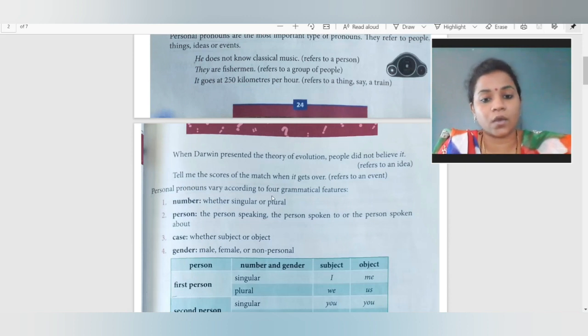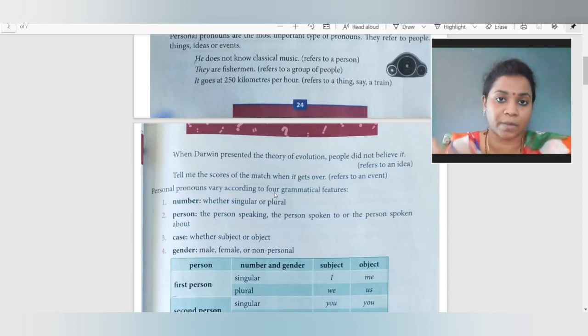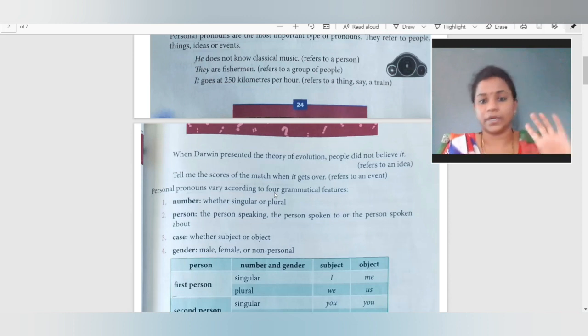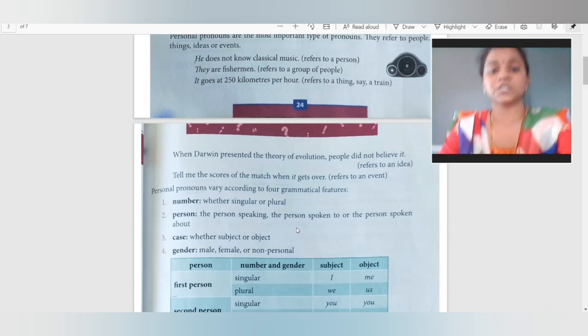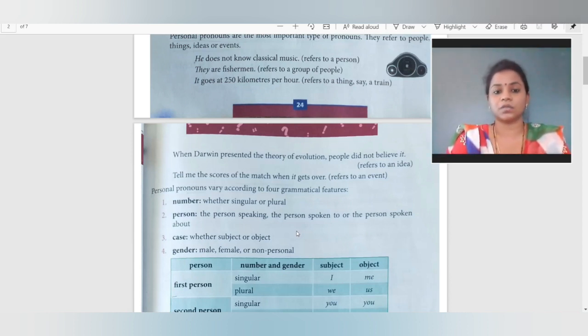Personal pronouns vary according to four grammatical features. Now, in personal pronoun itself, there are four grammatical features, which are number, first one, person, case, and gender. Now, number: when there is singular or plural, whichever, that is called number. Singular, plural, I am not going to explain in detail because we have already studied it. And then it is person. Person means what? The person speaking, the person spoken to, the person spoken about. You remember that first person, second person, third person I have already taught you.